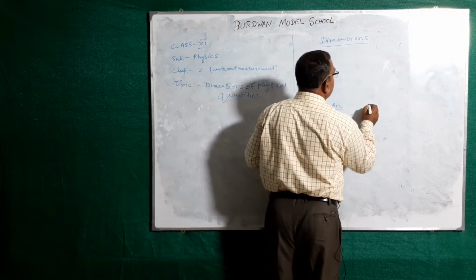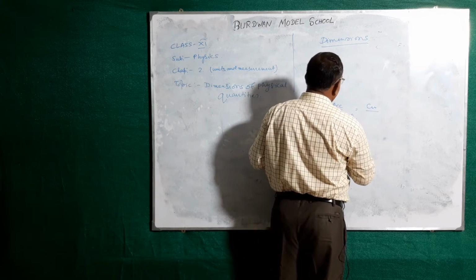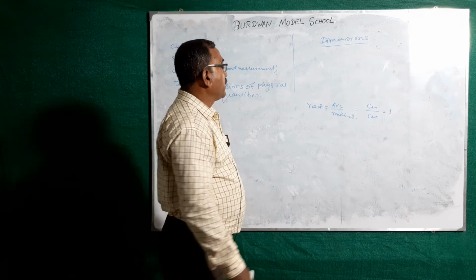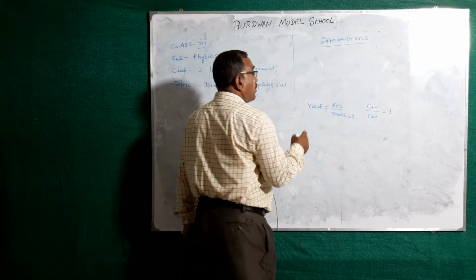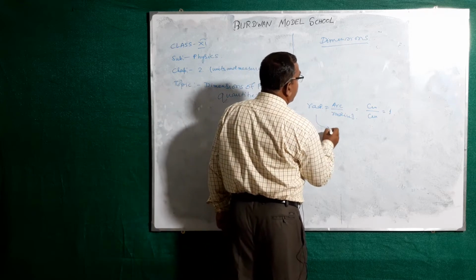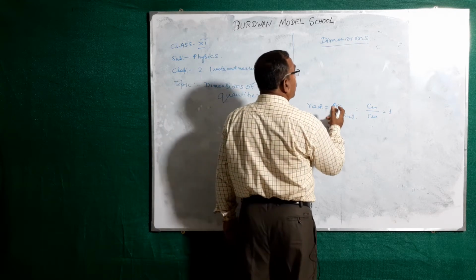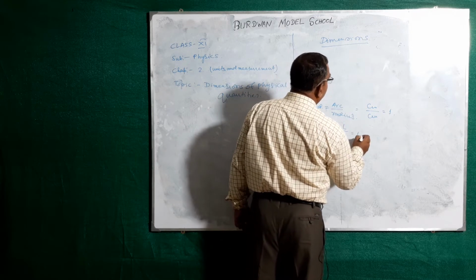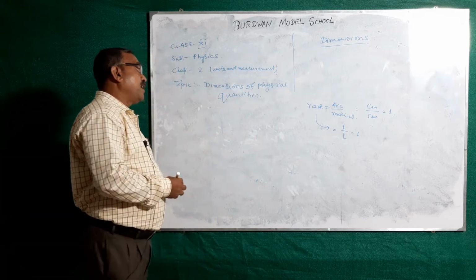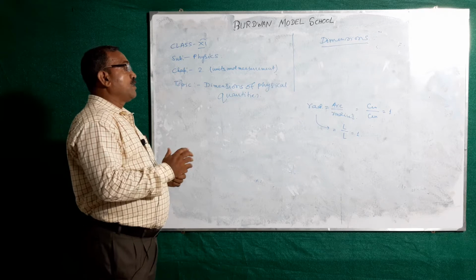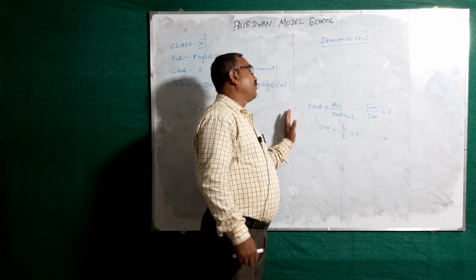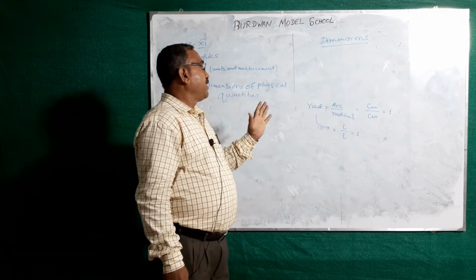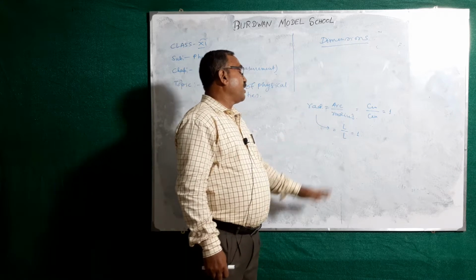What is the unit of arc? Unit of arc is centimeter or meter. Unit of radius is centimeter or meter. So it is a unitless physical quantity. But one question is here. What is its dimension? Dimension of arc means length, dimension L, and radius also L. So it is dimensionless. One question from that: give an example of a fundamental unit which has no dimension. That is the radian or the steradian.